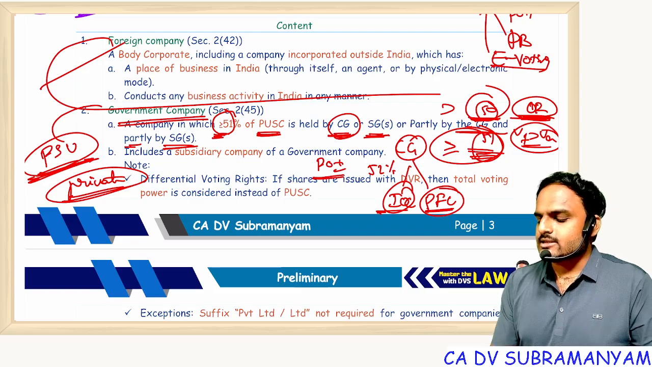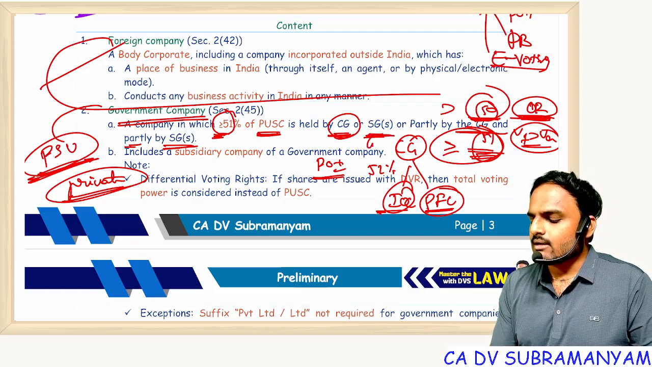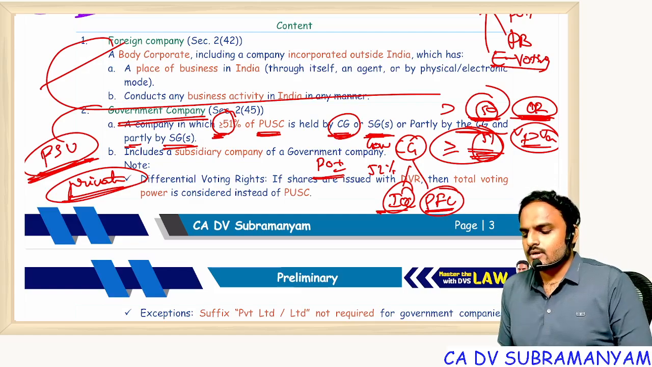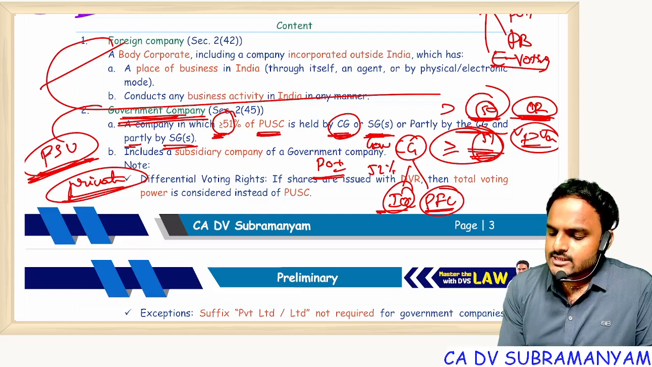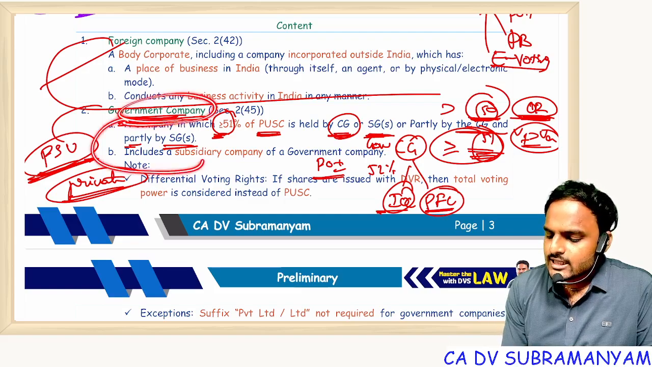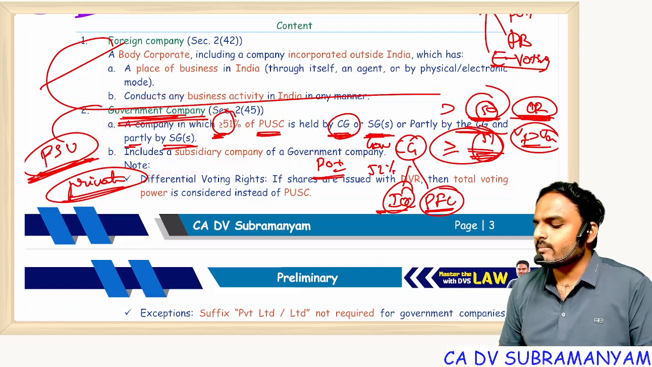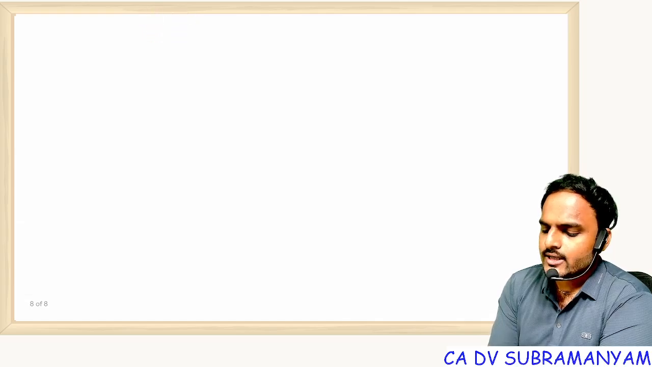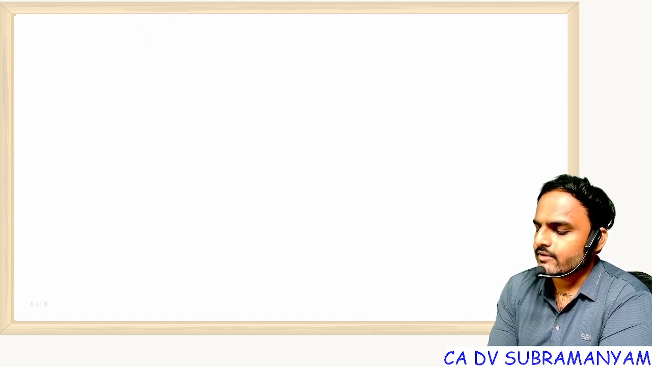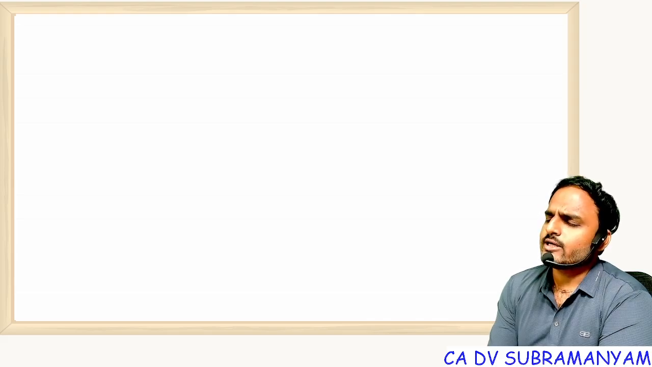Everyone. So President of India, in case of state government, governor. Are you all getting my point? And if you look at the definition of government company, one more definition is there. Government company includes subsidiary company of a government company. That means every subsidiary to a government company is also a government company. Everyone. Past some 4 years back this question came.